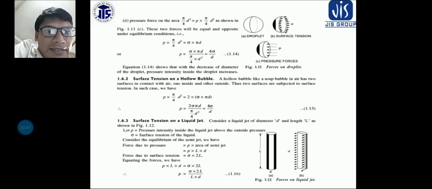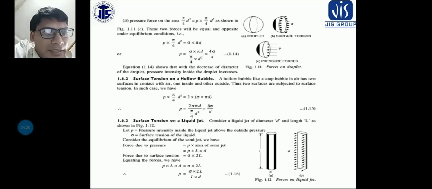Next, come to the surface tension on a liquid jet. This is a liquid jet, and again I am taking a longitudinal cross sectional area. So what is the force due to pressure? P into area. So area is equal to what? L is the length and D is the diameter. So P into area, that rectangular area, is the force due to pressure. So P into A, that is P into L into D.